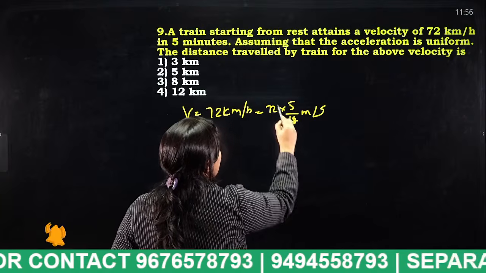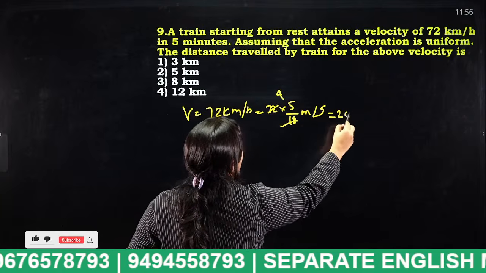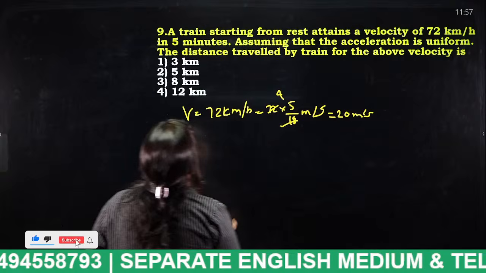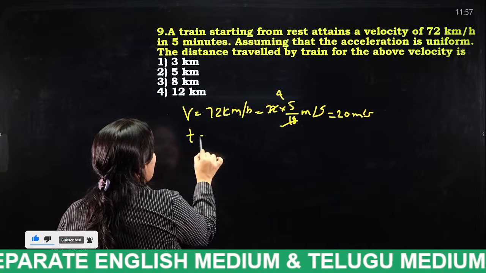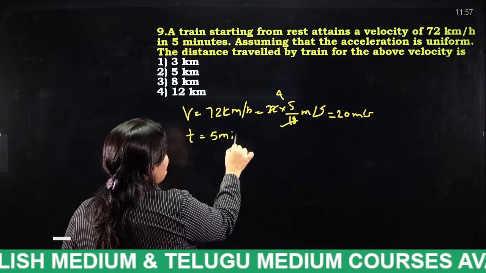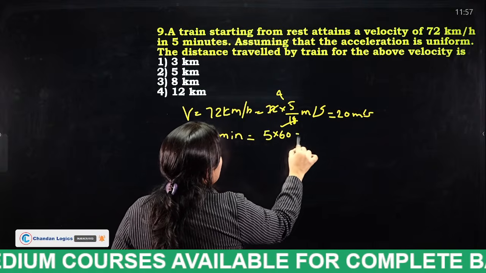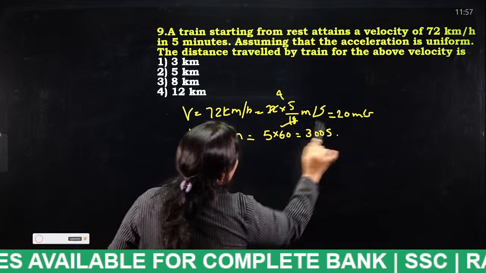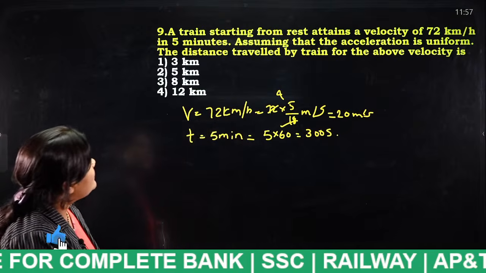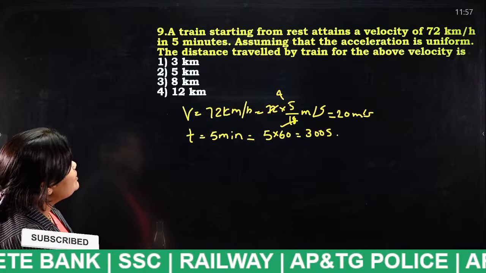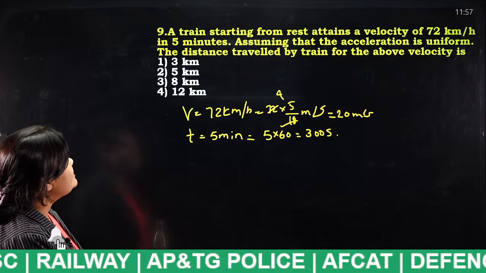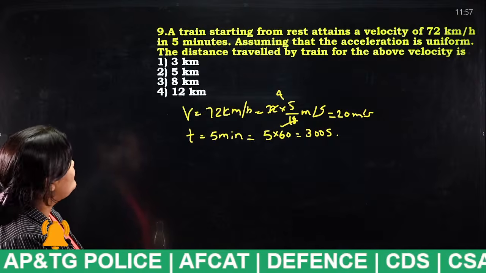If you do it, what you will get? That is nothing but 20 meters per second. Fine. Time is given as 5 minutes, so we have to convert it into seconds. 5 into 60 is equal to 300 seconds. So what we have to find here? Assuming that the acceleration is uniform, the distance travelled by the train for the above velocity.